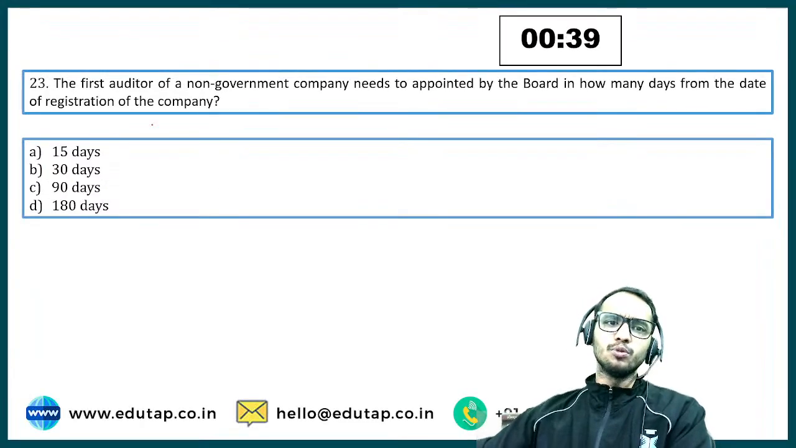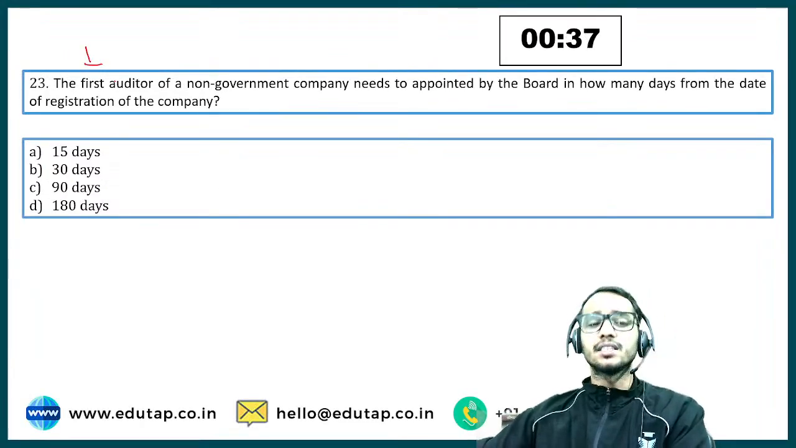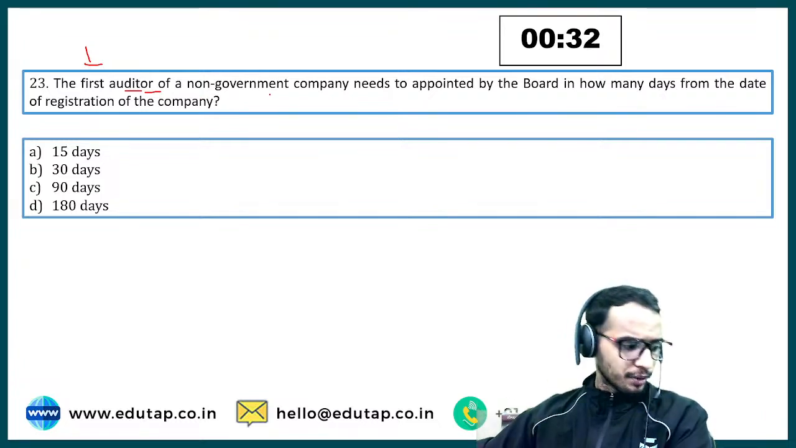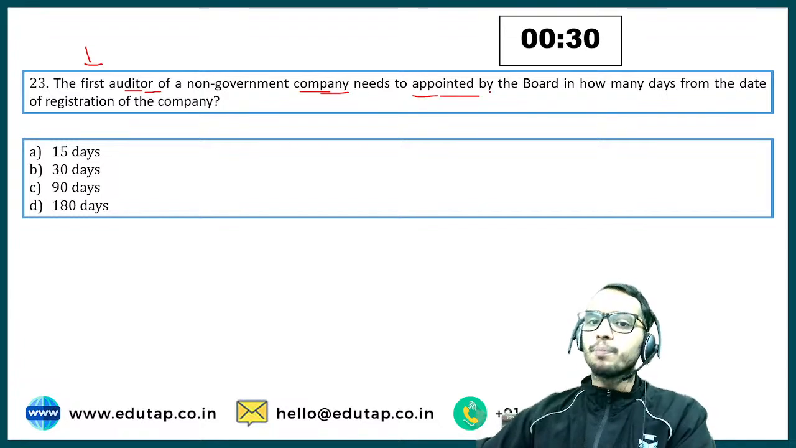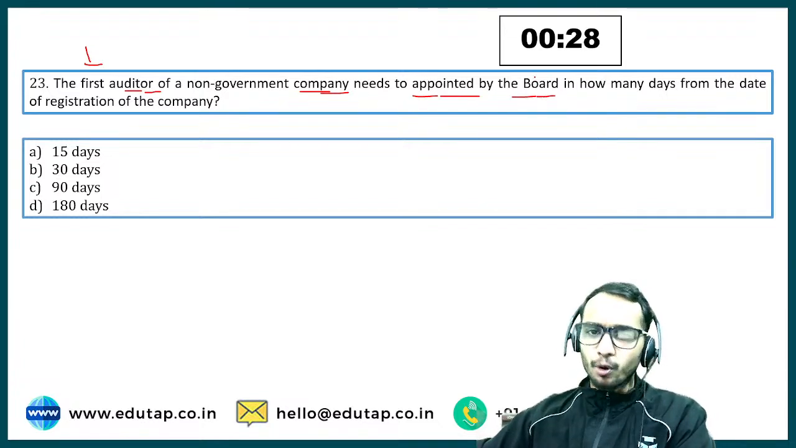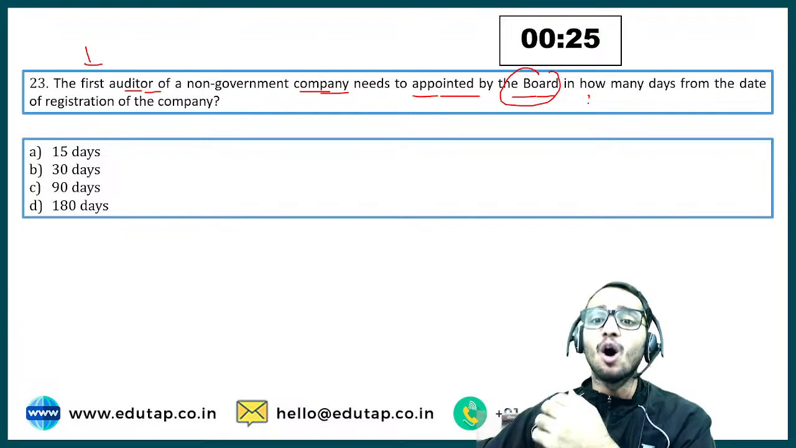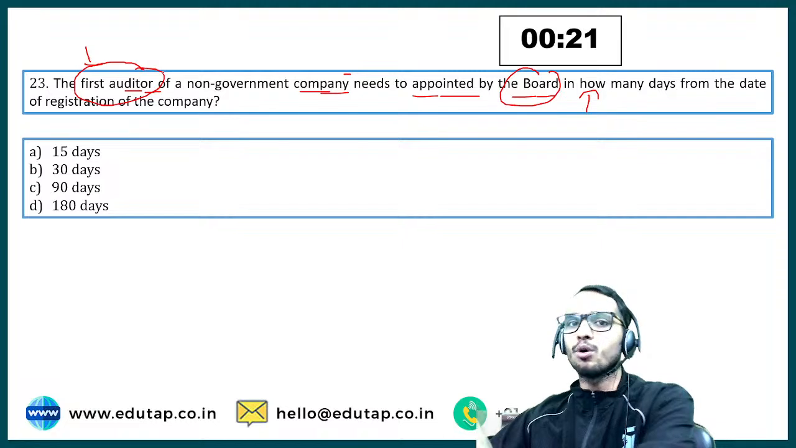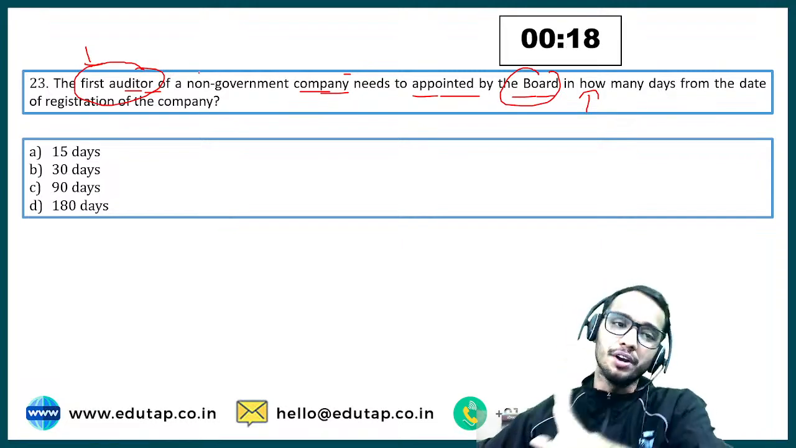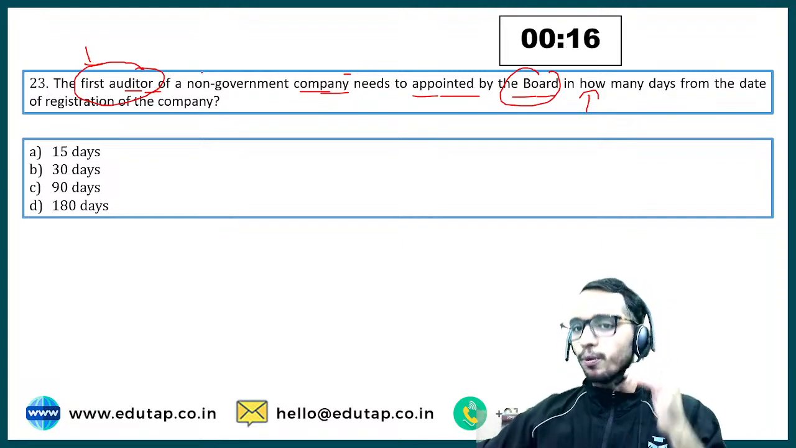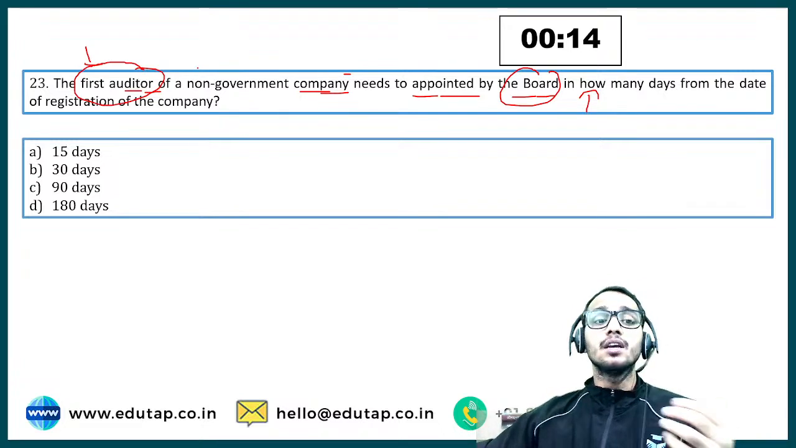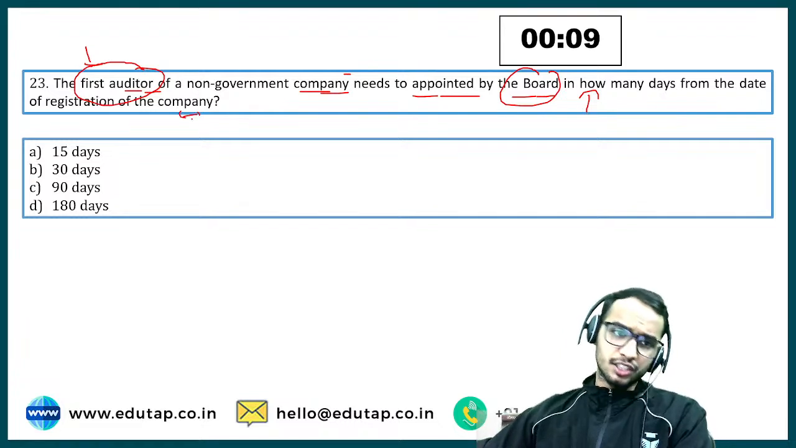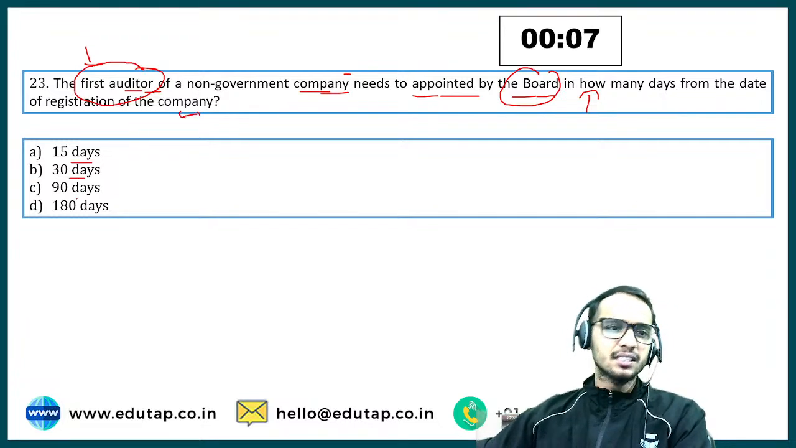Okay, let's move to the 23rd question of the day. The first auditor of a non-government company needs to be appointed by the board in how many days? We are talking about the first auditor, not the normal case scenario auditor, only the first auditor. From the date of the registration of the company: 15 days, 30 days, 90 days, 180 days.